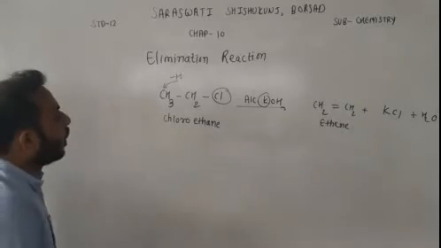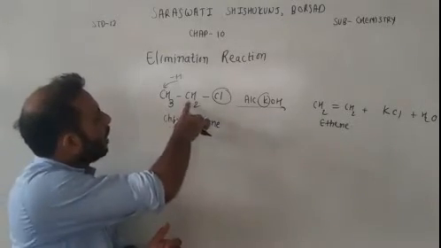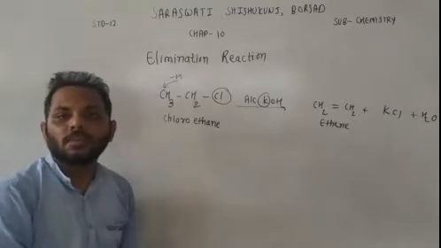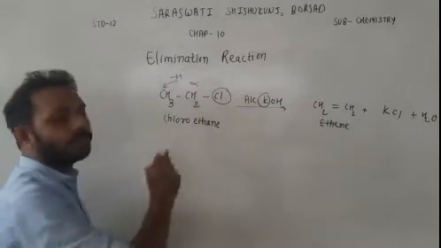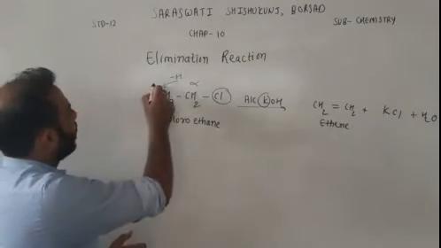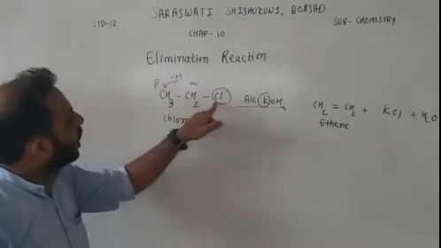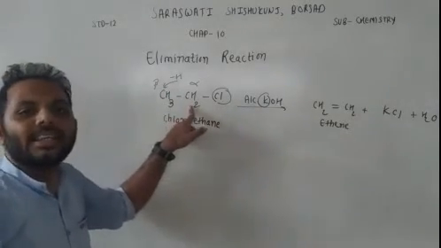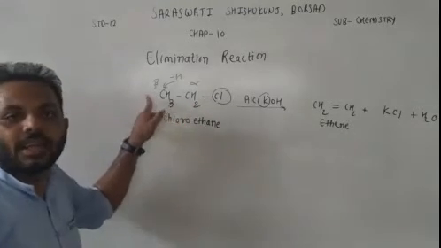Now, this carbon CH2Cl, this carbon is attached with halogen. Chlorine is attached here. So this is known as alpha carbon. Okay. Its neighbor carbon is known as beta carbon. So halogen containing carbon is designated as alpha carbon, whereas neighbor carbon is designated as beta carbon.